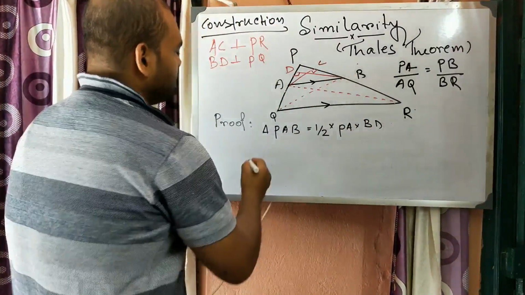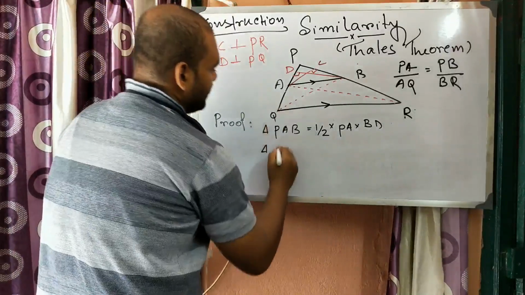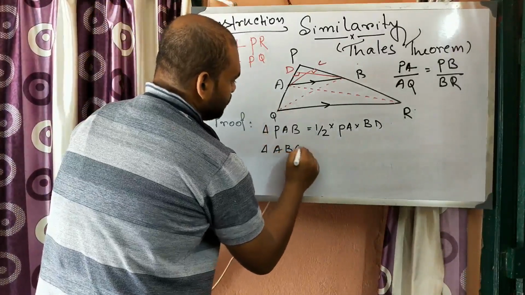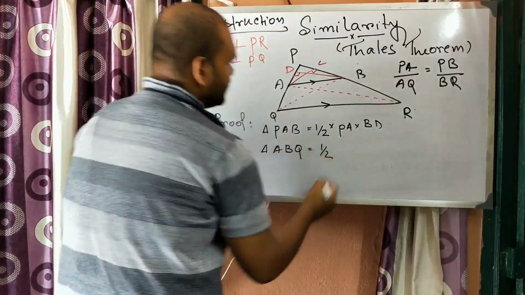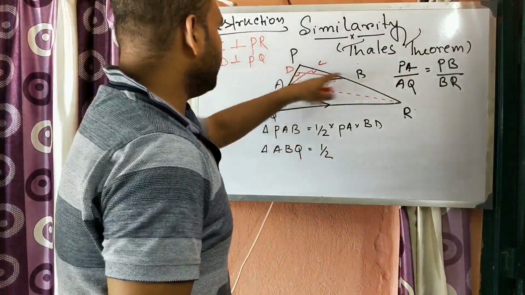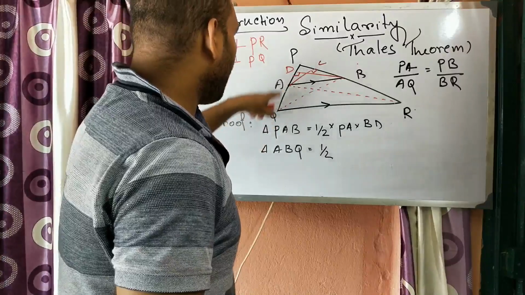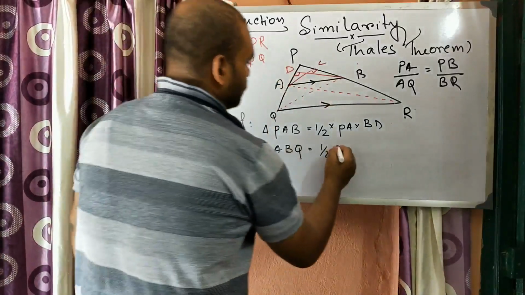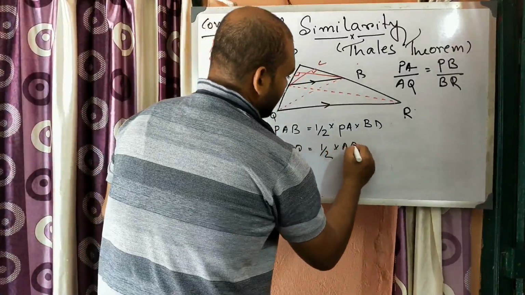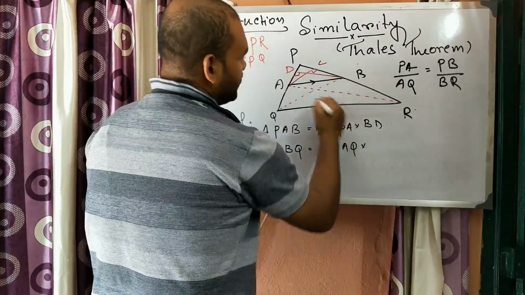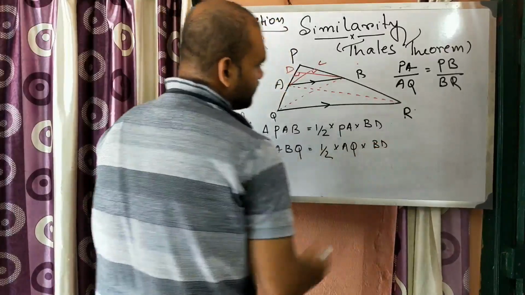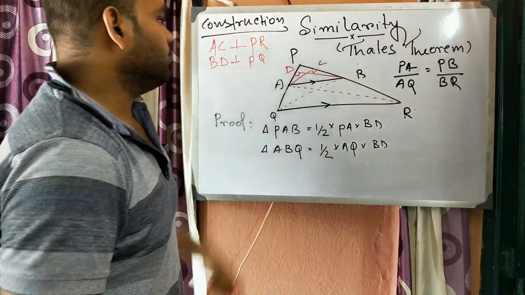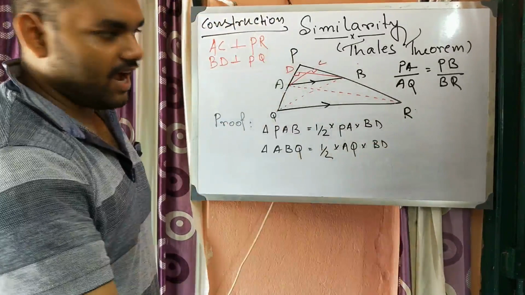And for triangle ABQ, half into AQ into BD, because on extended QA, BD is the perpendicular, so that is the height.